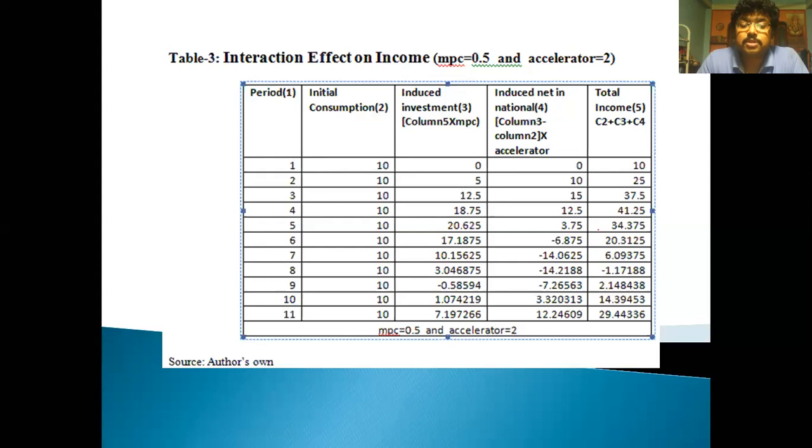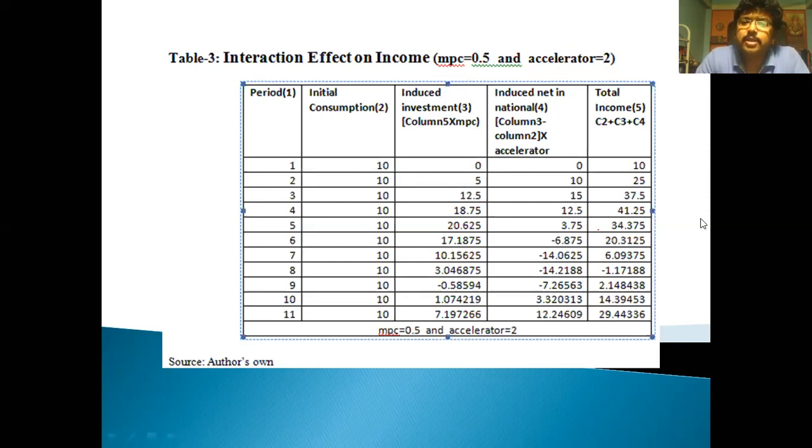It is not similar to the Keynesian trade cycle, because the Keynesian trade cycle used only the multiplier. So there is a fluctuation, but that fluctuation is static. In the Samuelson model, we have found the interaction between the multiplier and the accelerator. So this is the Samuelson model of the trade cycle.